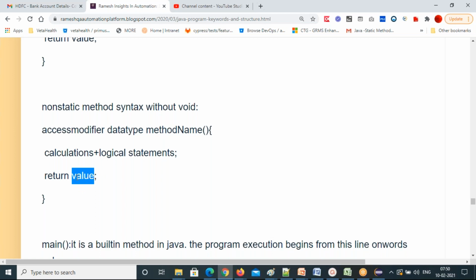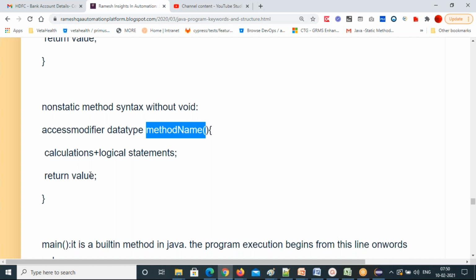Whatever you want, you can write in the return line. Then close the curly braces. So this method is going to return this type of data for me, so that I can call this method name and get this output wherever I want. That is the return type methods.